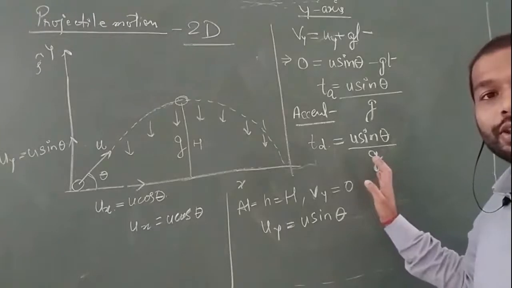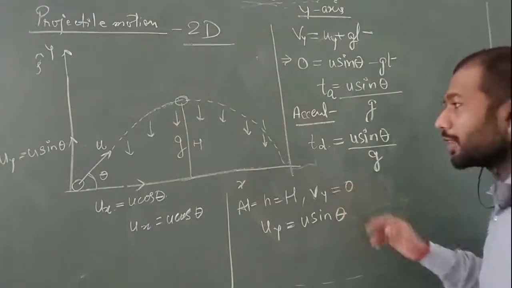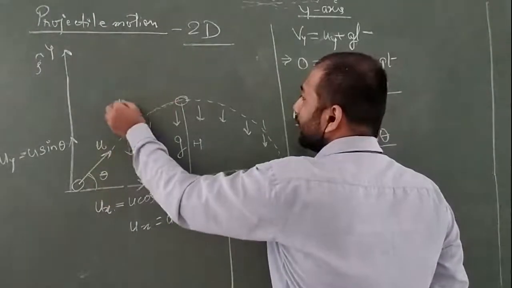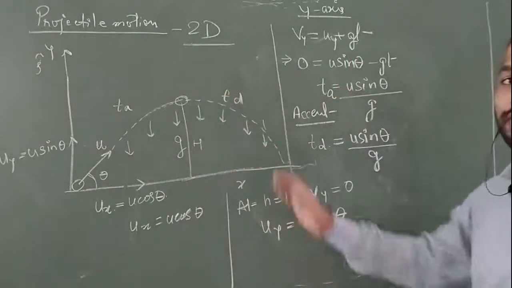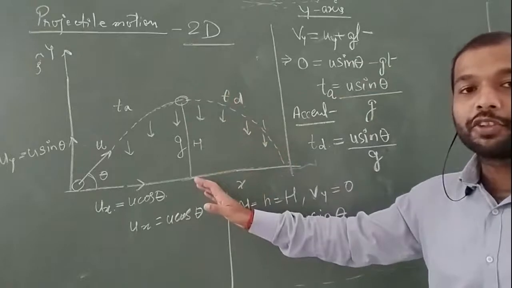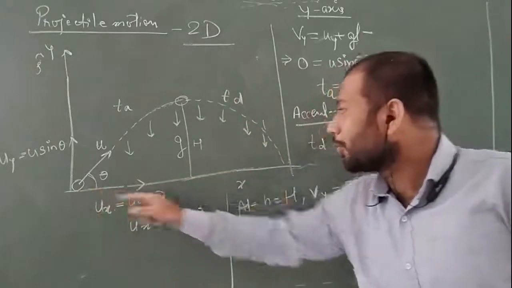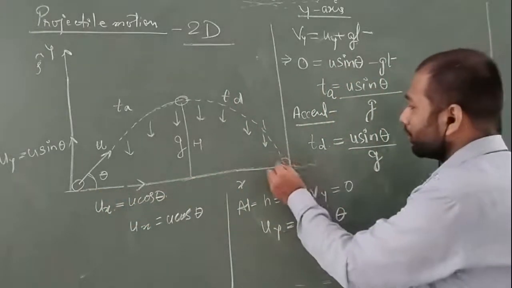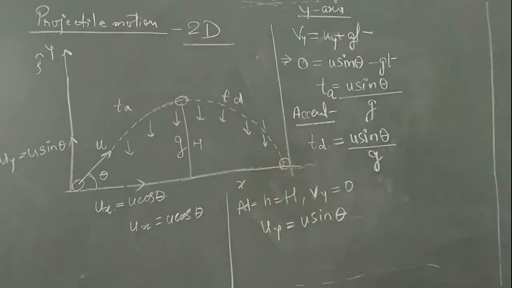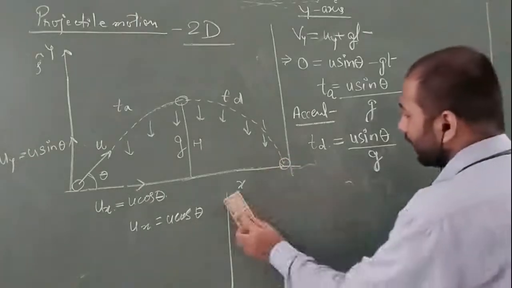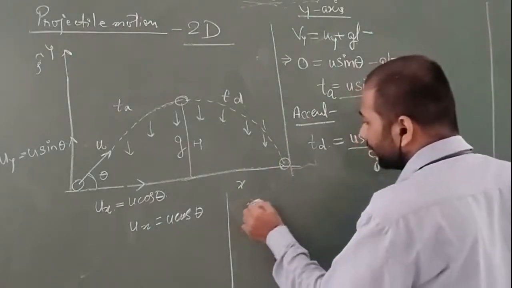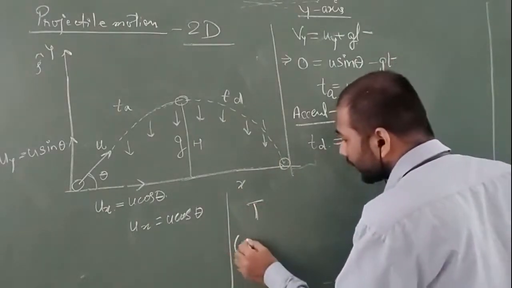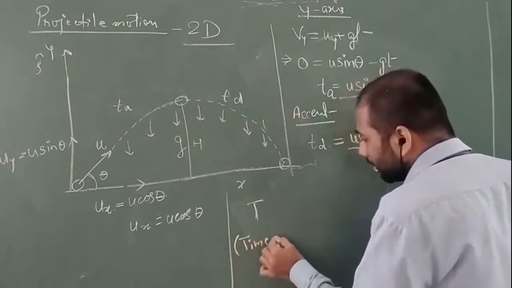So when I ask what the total time taken by the ball is, this time is TA and this time is TD, and if we add them up, we get the complete duration of time for the ball from this point to finally coming to the ground. So we can write it as capital T, and this capital T is known as the time of flight.